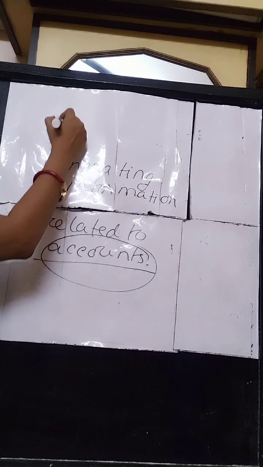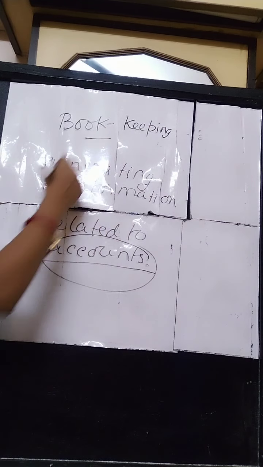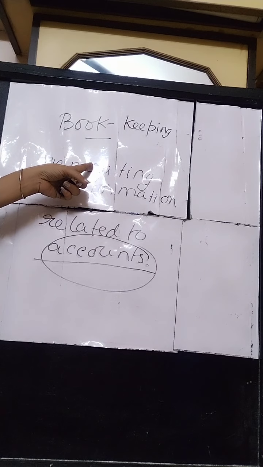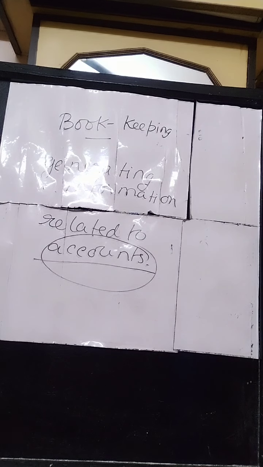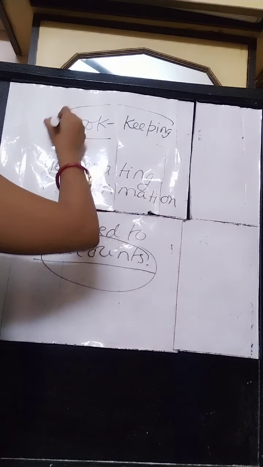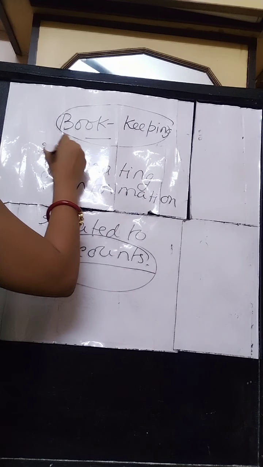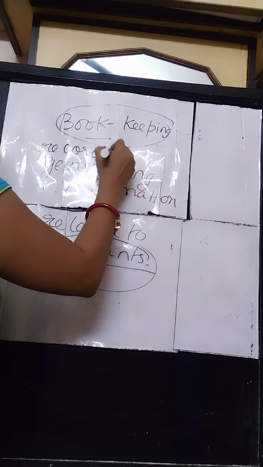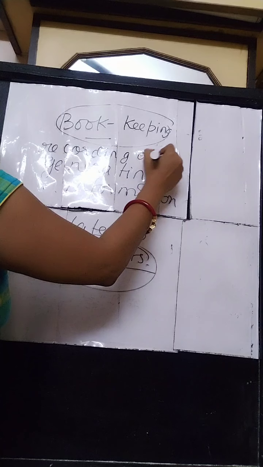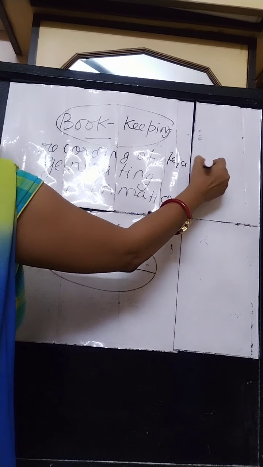Now, next, what is bookkeeping? A new term again. Bookkeeping is the art and science of recording any transaction in the books of accounts. Bookkeeping means recording of transactions.